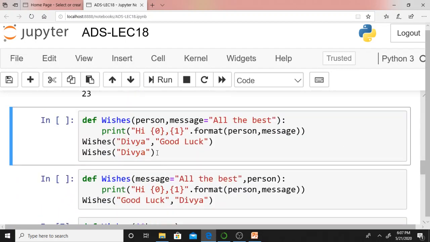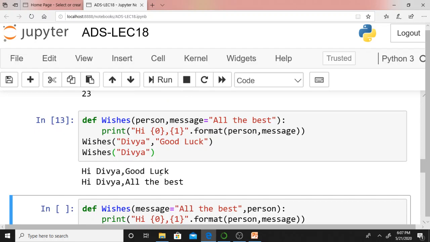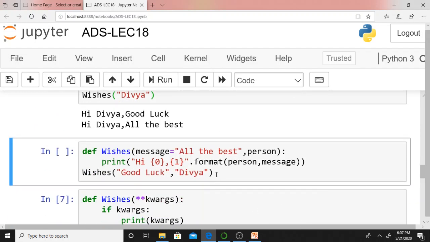Again, one more simple example on default arguments. Def wishes, person, message, as I told you, Divya, good luck means Divya will pass to the person. This I already discussed in the presentation. You can understand this one. Whereas here I have difficulty.